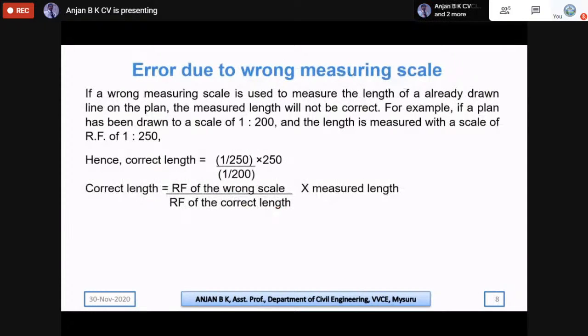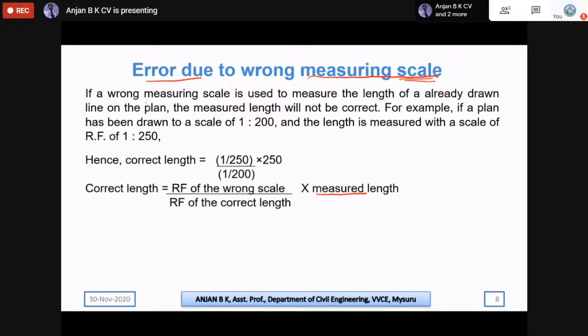And coming to errors, there may be an error due to the adoption of scales, or due to the measurement of length itself. So there are 2 types: at the time of doing field work, some errors may occur, or errors may occur even when we are plotting, in the office work. The office work also may end up with some errors. So here we are concentrating on errors with respect to the office, that is, adopting some scales.